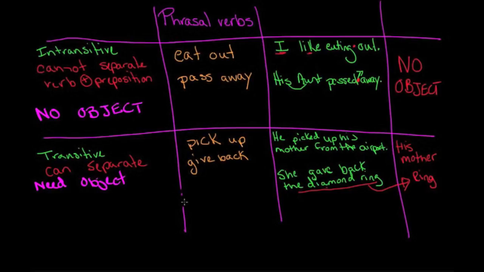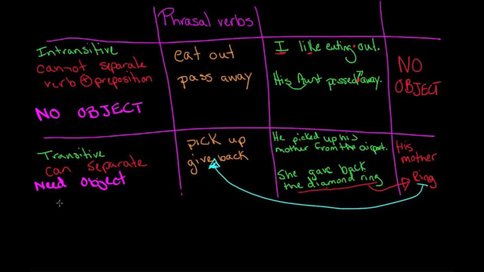Let's take a look. I'm going to just erase these lines right here so we have a little extra room. So let's take a look at what it looks like when we separate them. When we separate them, we're going to put the object in between the phrasal verb, in between the verb and the preposition.